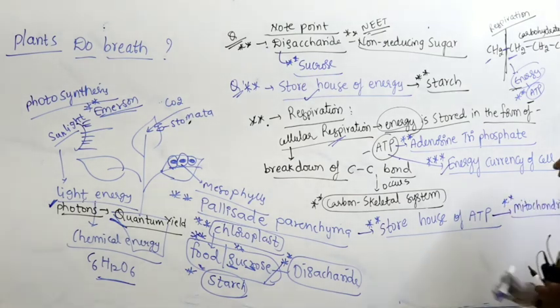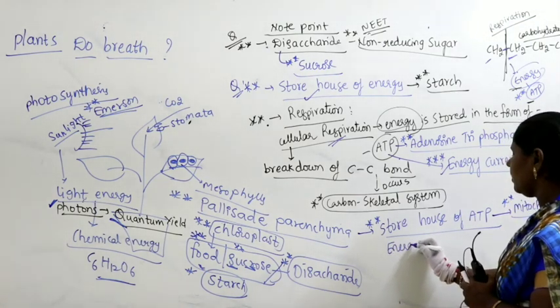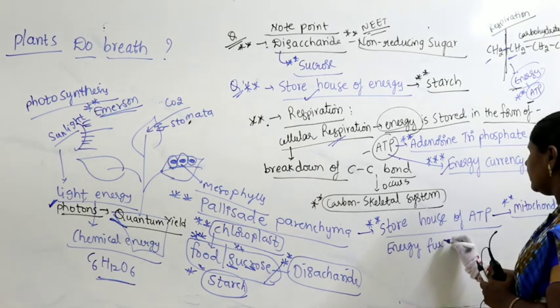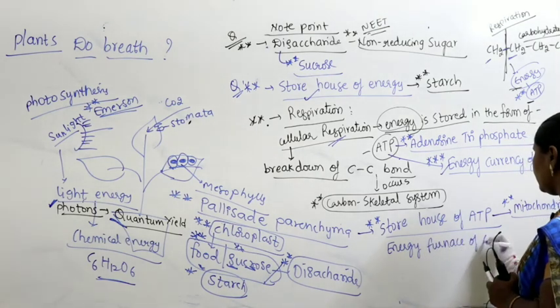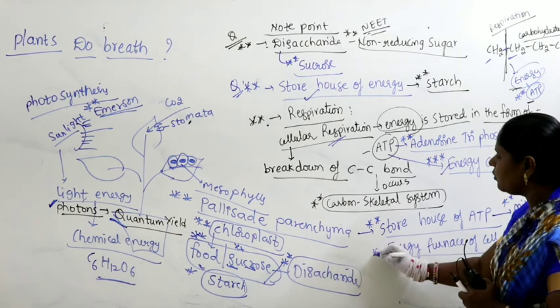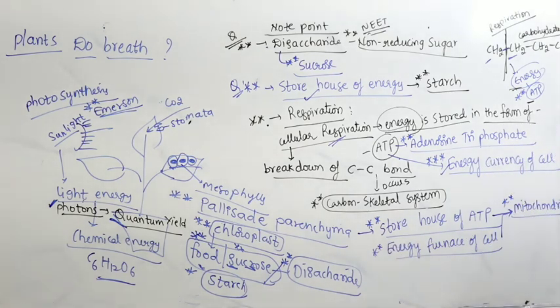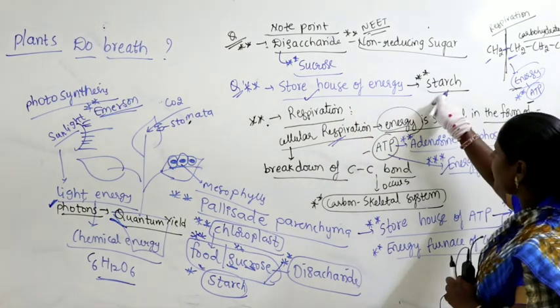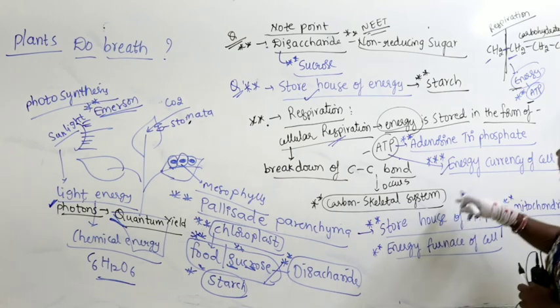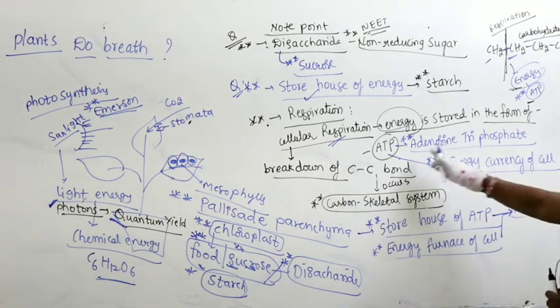Energy furnace of the cell. For that also you have to take mitochondria. So whenever the question is storehouse of energy, it is starch. Whenever the question is energy currency of the cell, it means ATP.